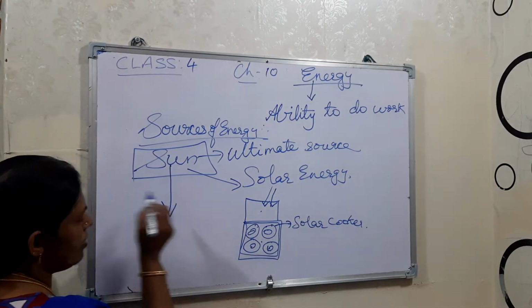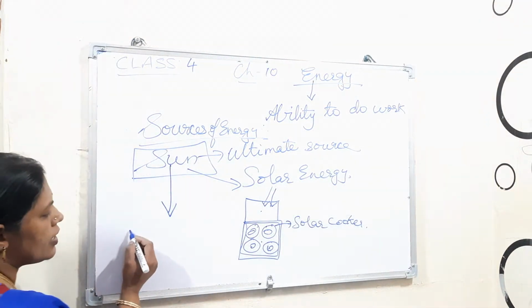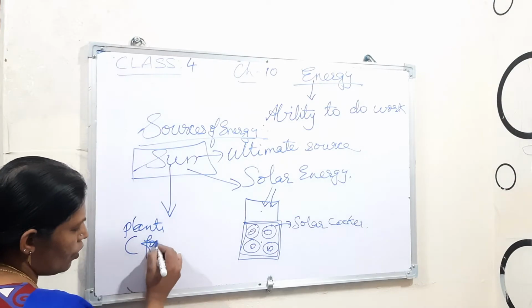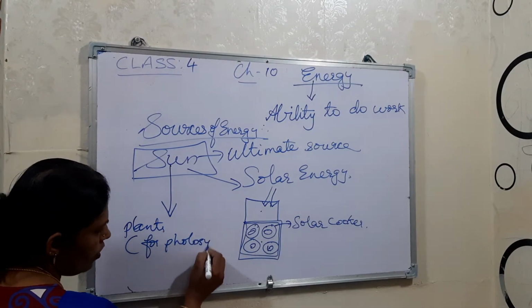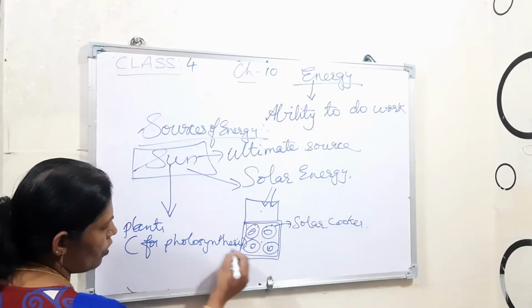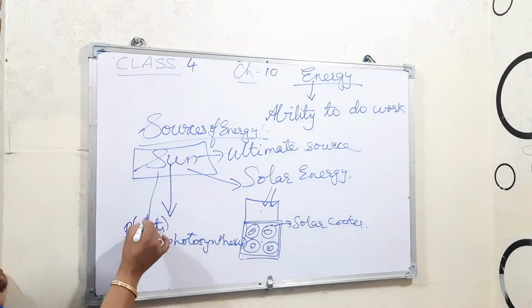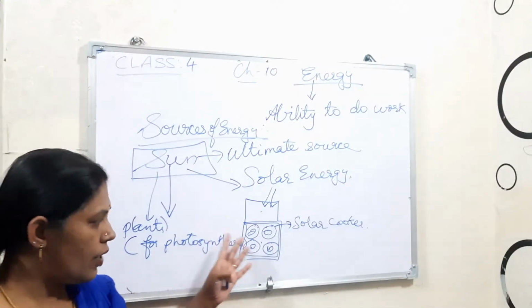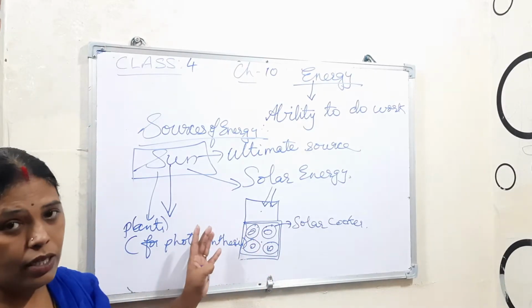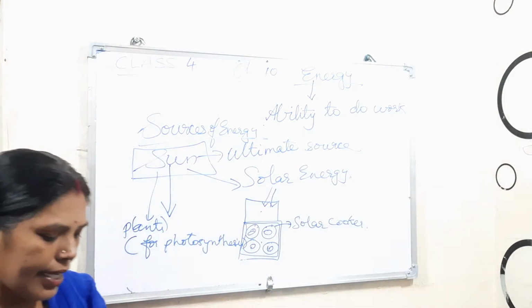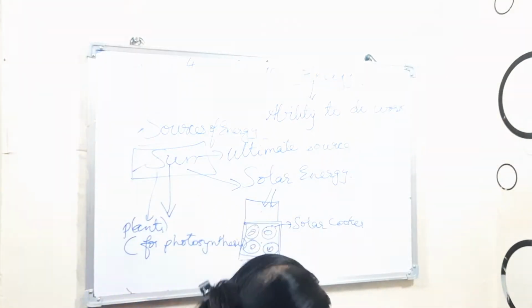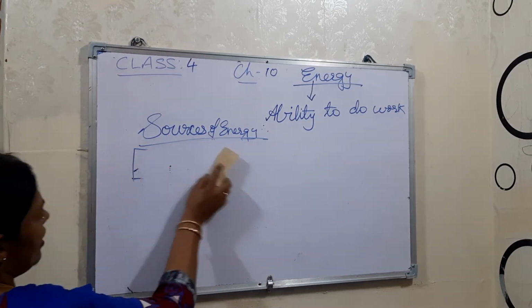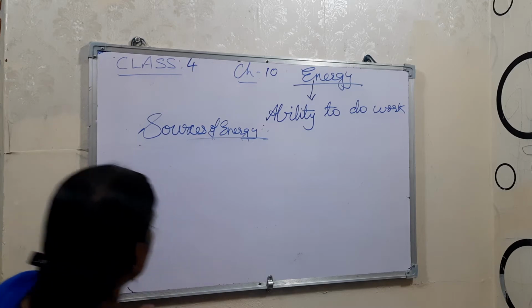Not only that, the solar energy, the sunlight, is trapped by the plants. Why? The plants use it for photosynthesis, for cooking their food. So for photosynthesis also they take this solar energy, the sun's energy. Understood? So the solar energy is used in different ways, right? And then the next energy is the wind energy.